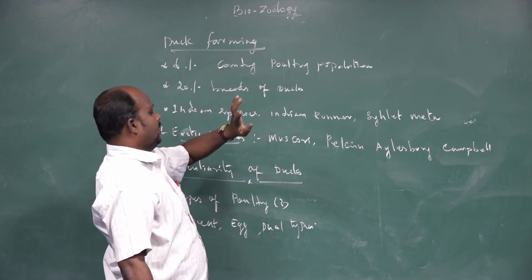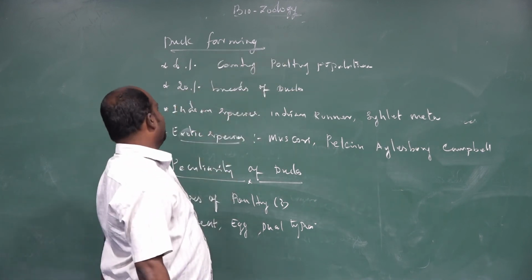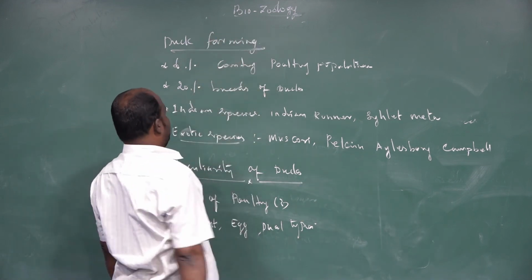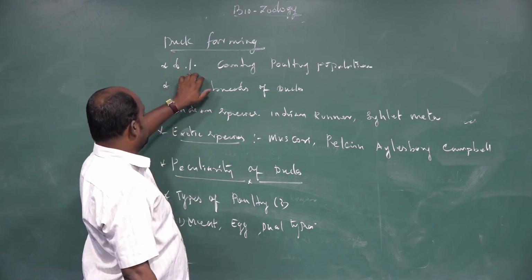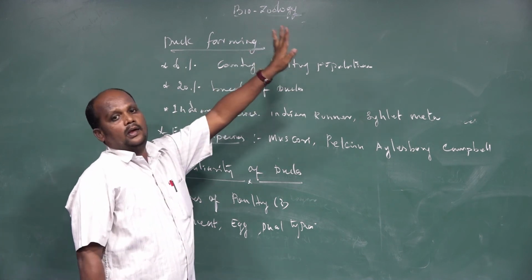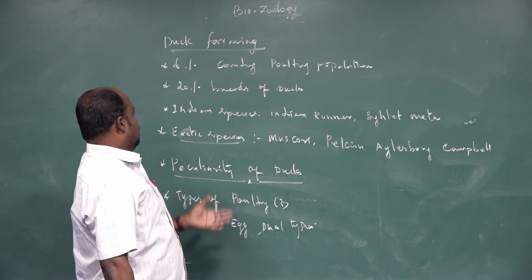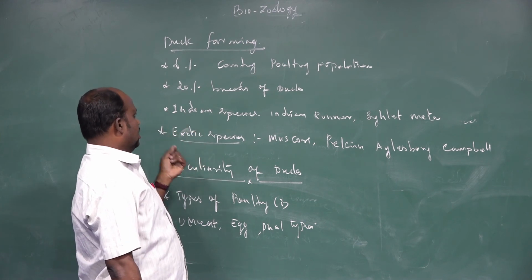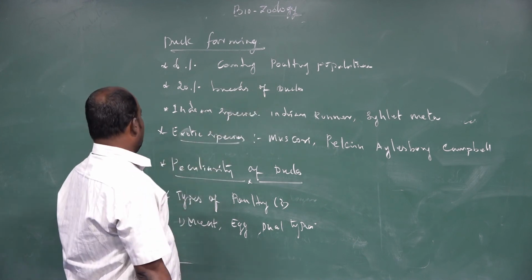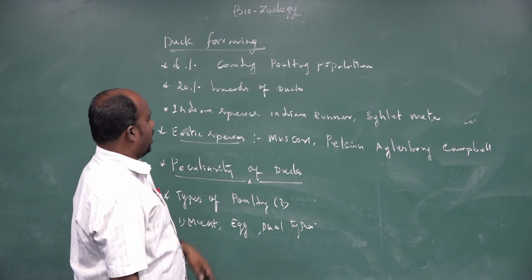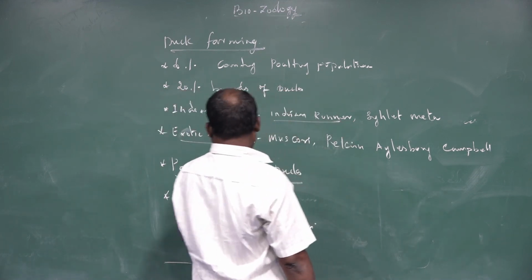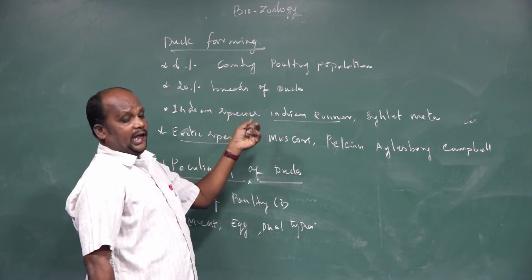Next one is duck farming. What is duck farming? Many different types of ducks are there. Among the ducks, some are used for farm methods, I mean poultry culture methods. Only 6% of species are very popularly reared in our country for poultry farming. Among the 6%, 20 breeds are ducks. In India, Indian species are reared for poultry methods. Indian runners and Sherbet Mita are very familiar, reared in our country.